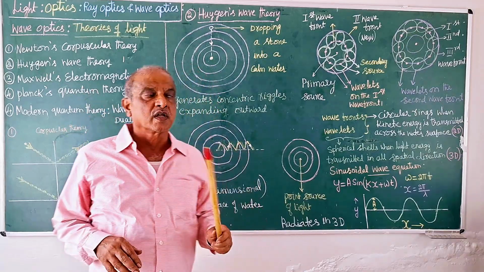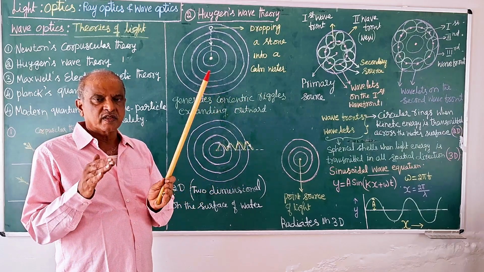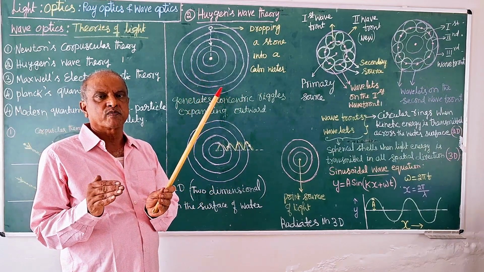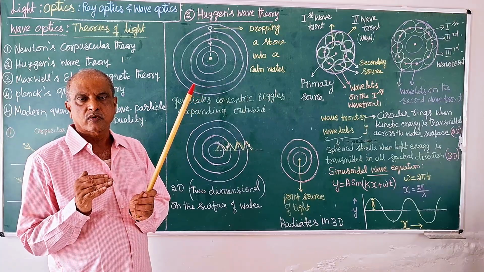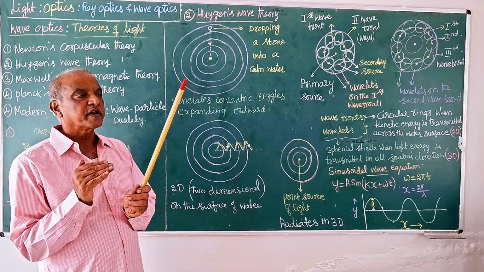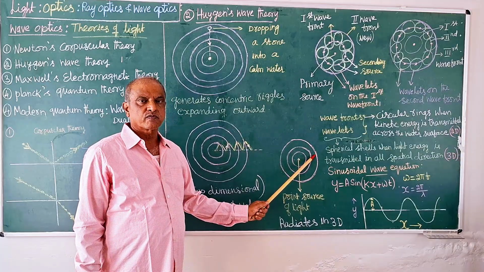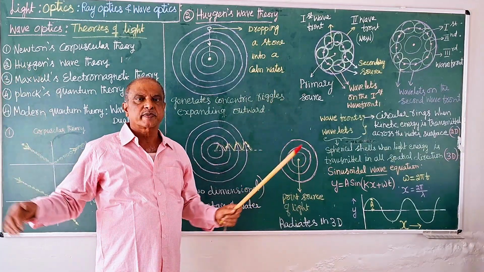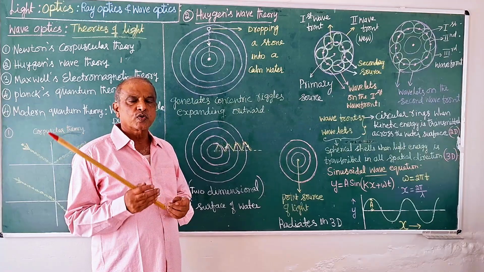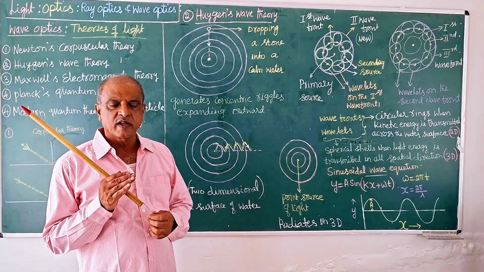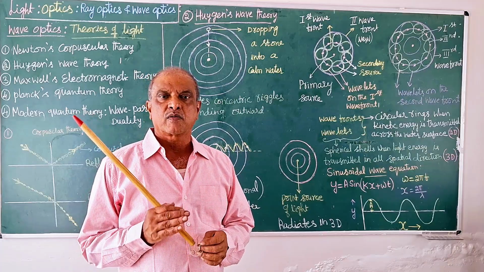In accordance with Huygens, what kind of material should support the generation of wave and transmission of wave across the space? That ether medium, he said, should be highly transparent, highly flexible and massless.